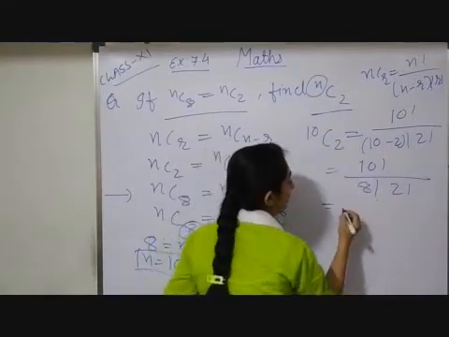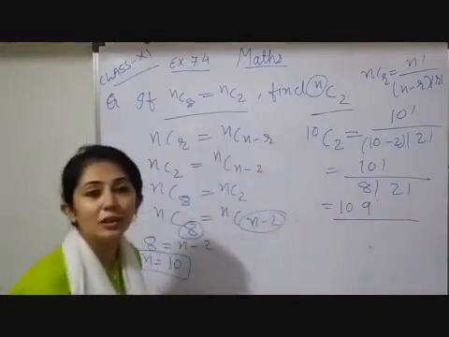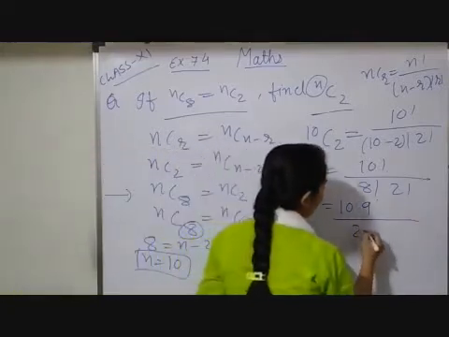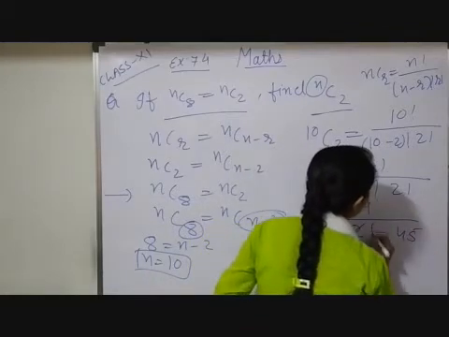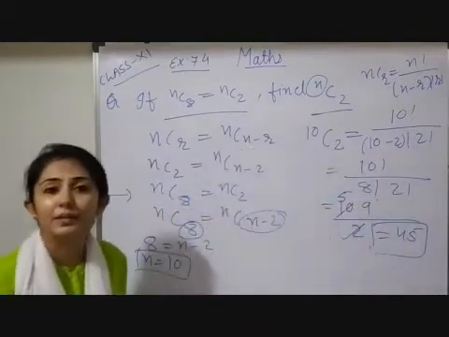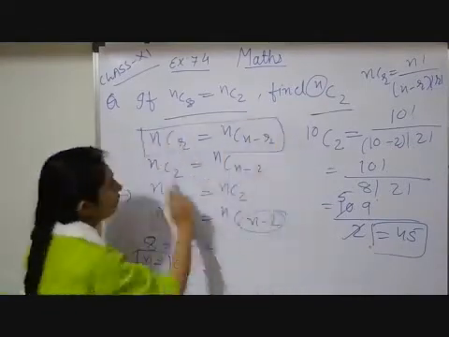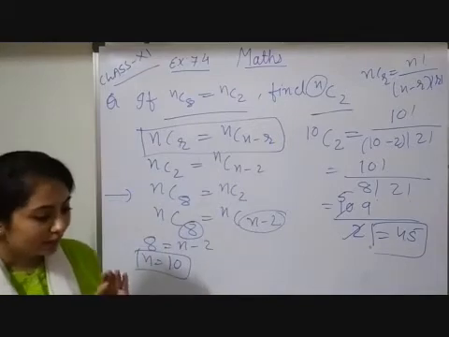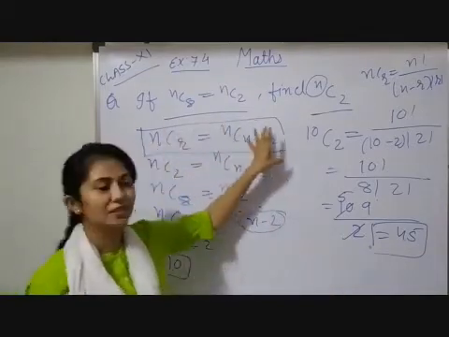Now if I open this 10, I will get 10 into 9. 8 factorial will be cancelled out. Now you have 2. So 2 5s are 10, 9 5s are 45. So like that you can evaluate its value. Here just one formula you have to remember. Actually it is fully based on the binomial theorem, but this chapter is not in your syllabus. So just remember this as a formula.